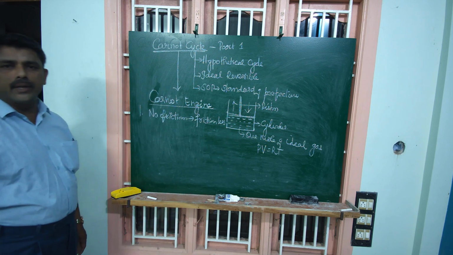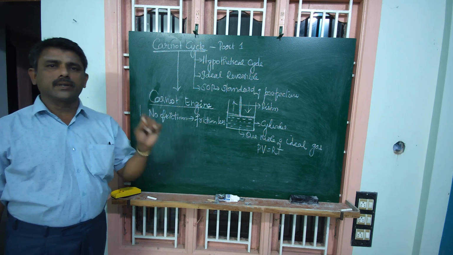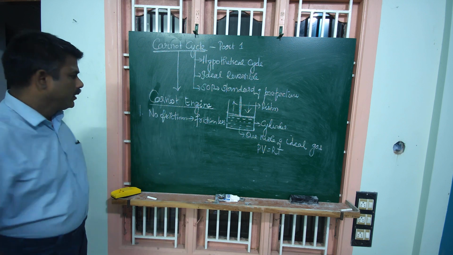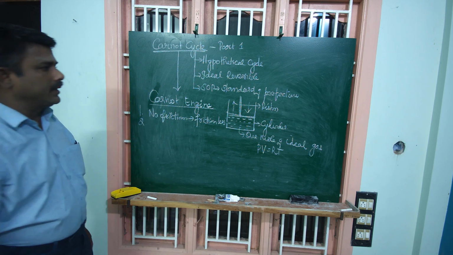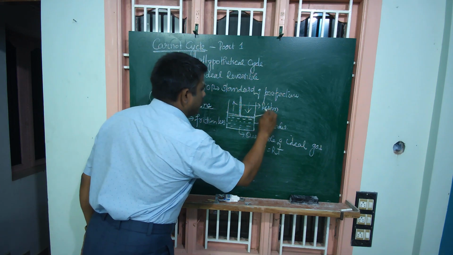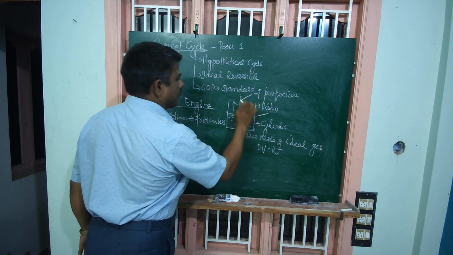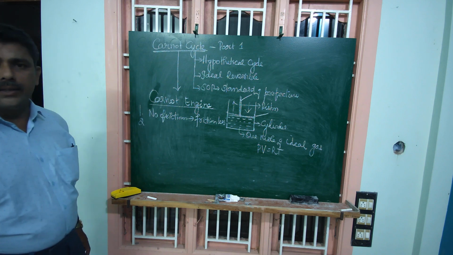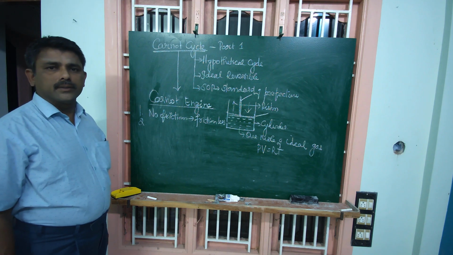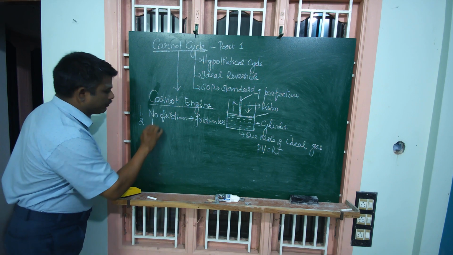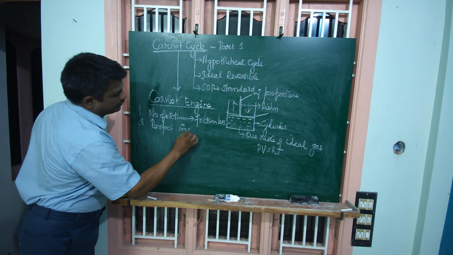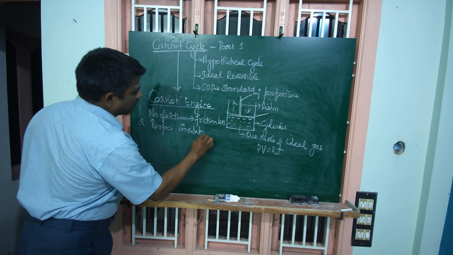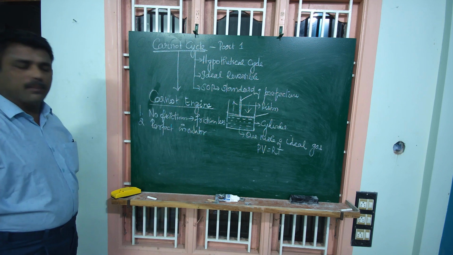The piston moving in the cylinder will not produce any friction at any cost. Assumption 1. Assumption 2. The walls of the piston as well as the cylinder are assumed to be a perfect insulator. This is assumption 2.